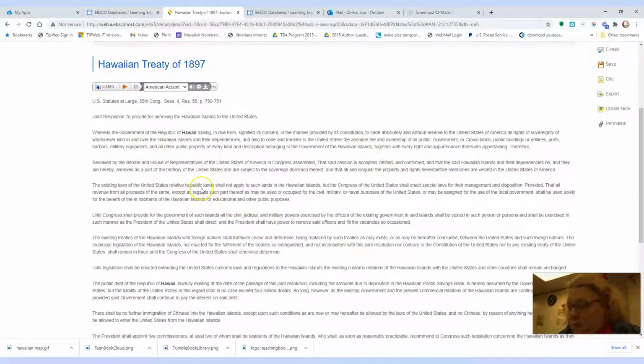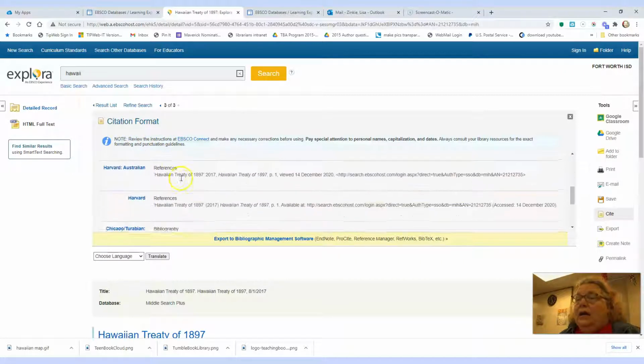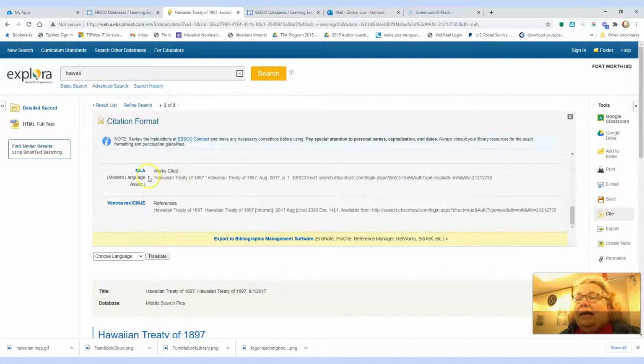So when I take my notes, I'm writing them down or I'm putting them on my Word document, wherever I'm putting it. I'm going to also cite where I got it from. So I'm going to click Cite right here. And look at the citation format. I have to find the one that says MLA. Because remember, we're doing MLA.